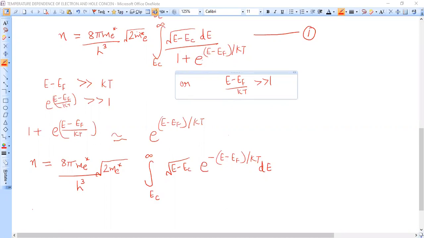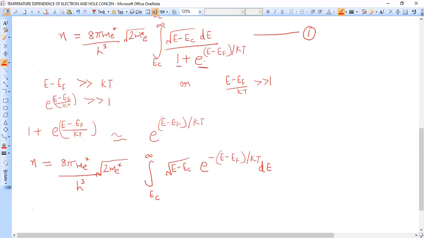So e raised to power (E minus Ef) upon kT is very much greater than 1. So in the first equation, we can neglect 1 in comparison to this exponential term.